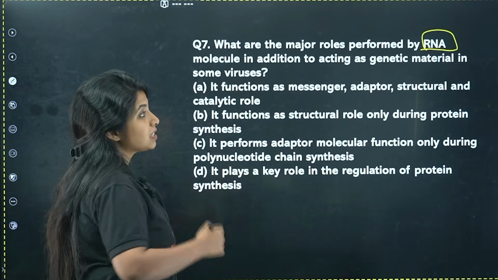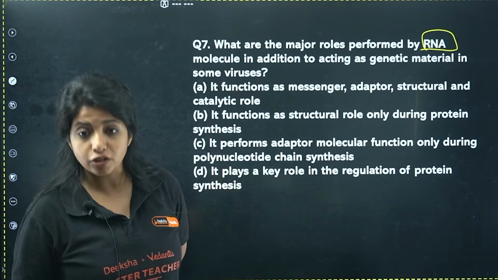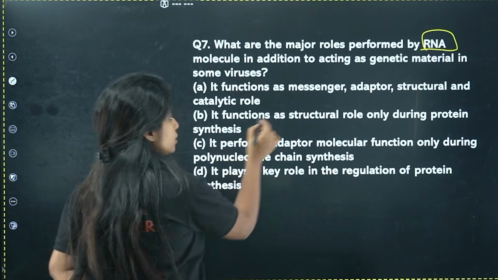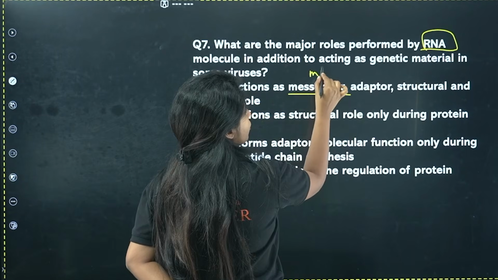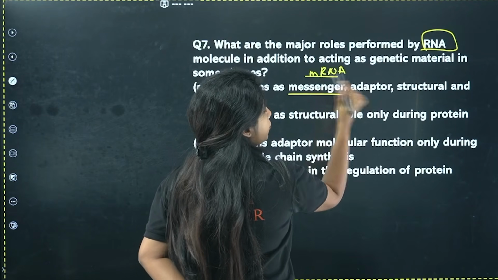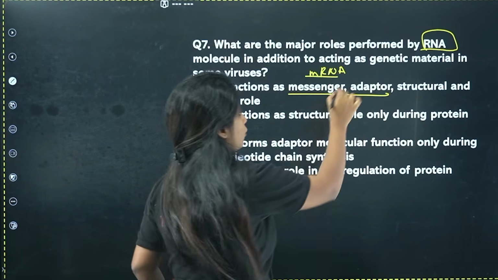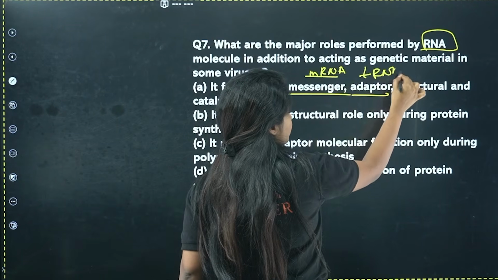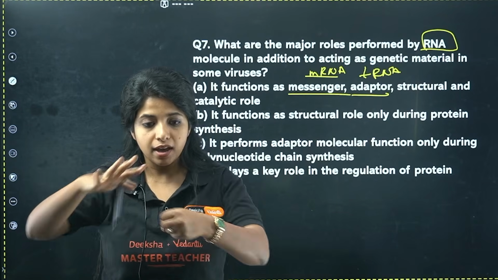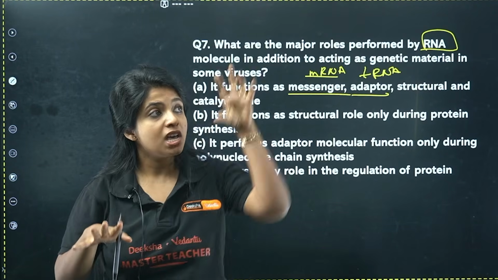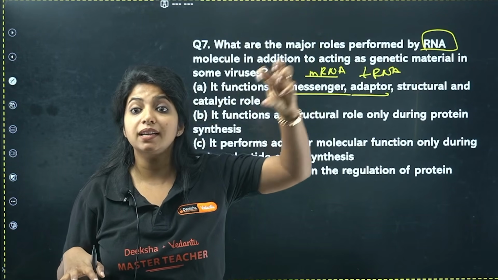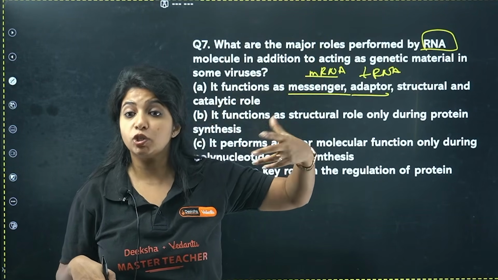So you have been asked, apart from acting as genetic material, what are the other functions of RNA? It functions as a messenger, is it? Yes, for that you have mRNA. It functions as an adapter, is it? Yes, there is tRNA which goes and reads the whole mRNA. On one side it is reading the mRNA, on the other side it is carrying the amino acid. Transfer RNA is also what you call it.